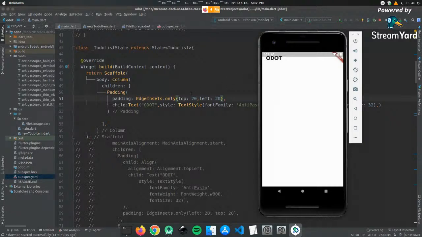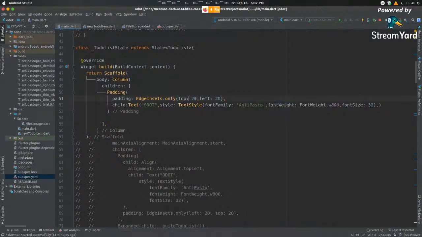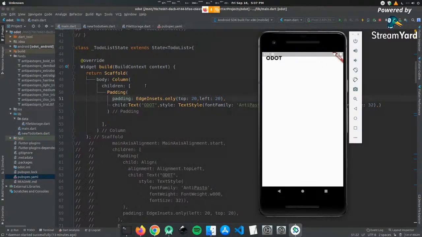So the best way to go about this, instead of fixing your padding values, would be to align it to the corner after giving it the padding. So this would make sure that your object is aligned to a particular corner, after which it will be padded. So it makes sure that it's in the corner first before it applies padding. That way you do not have to worry about scaling it to different device sizes as well, because it will automatically take care of that.